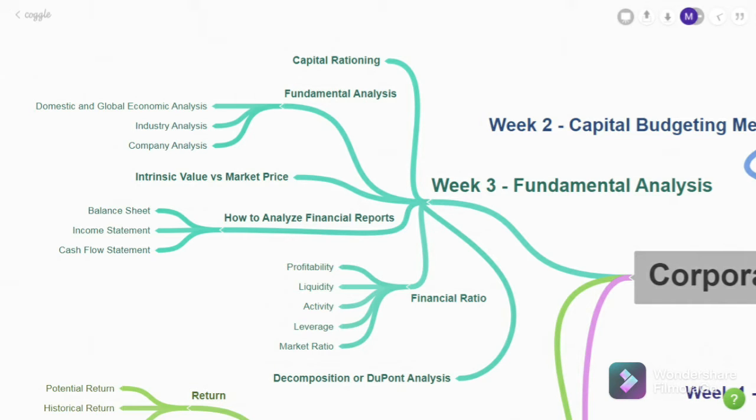And lastly, we learned about decomposition or DuPont analysis in common. And this is basically we took out some profitability ratio and decompose it into other financial numbers. So we analyzed and we need to find out what went wrong with the company's financial based on this decomposition. And that's the third week of fundamental analysis.